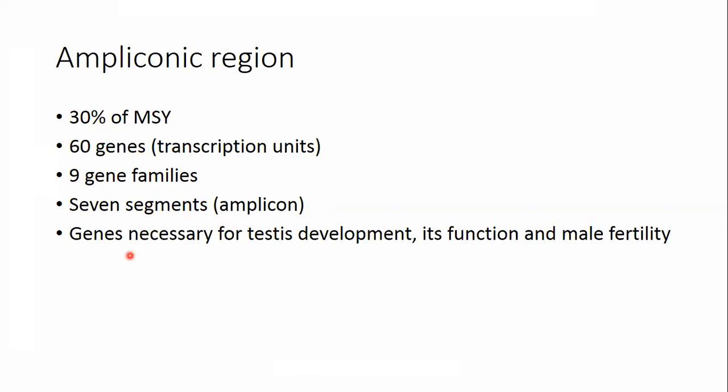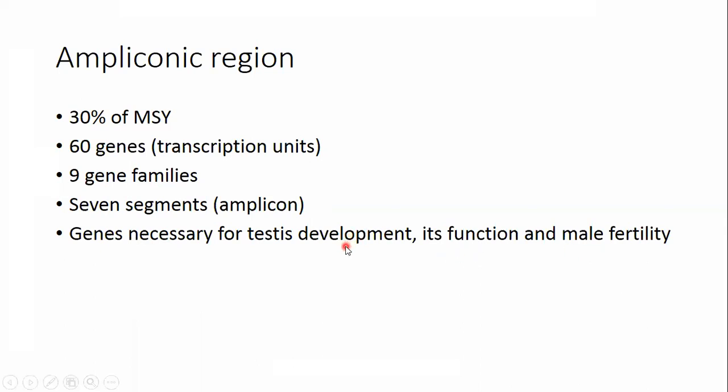So what is the importance of the ampliconic region? The ampliconic region contains genes that are necessary for the development of the testes, function of the testes, and male fertility. It means XDR contains the SRY, and SRY is involved in the formation of the testes.